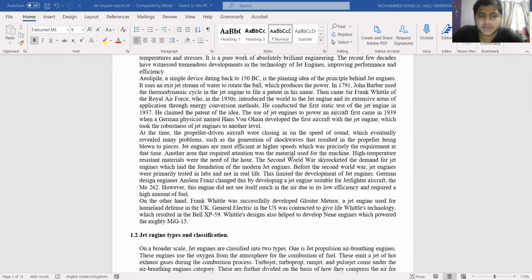On the other hand, jet engines are more efficient at higher speeds, which was precisely the requirement at that time. Another area in need of immediate attention was the materials used for manufacturing jet engines, because at that time there were no high temperature resistant materials, and that was the need of the hour.